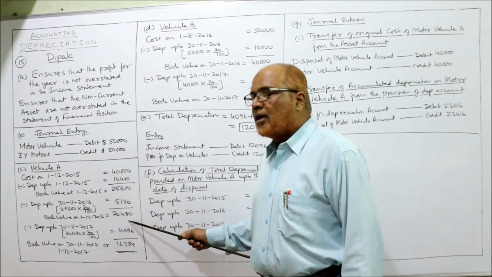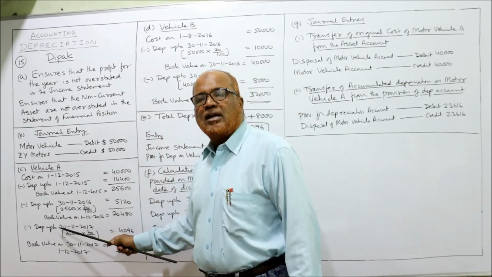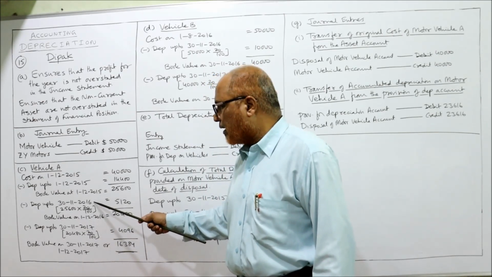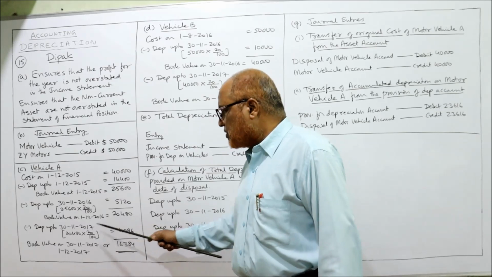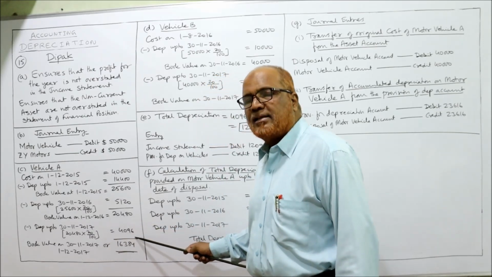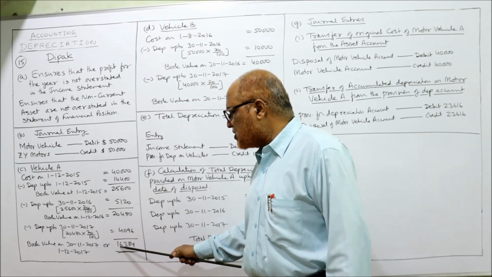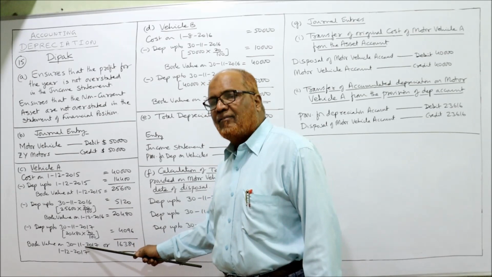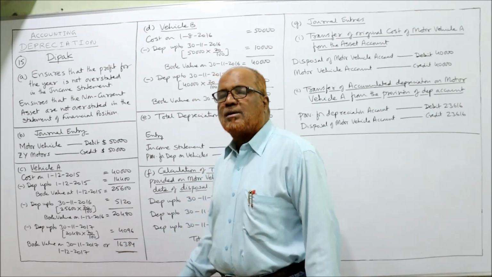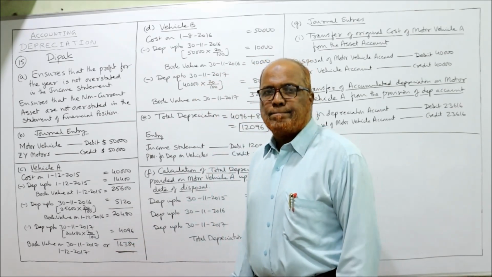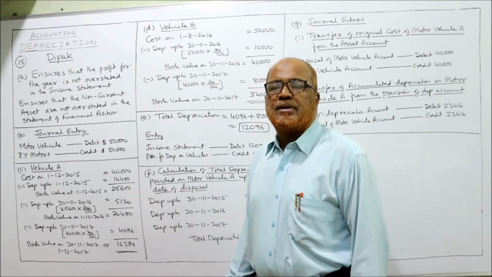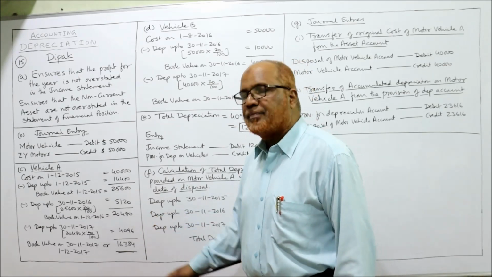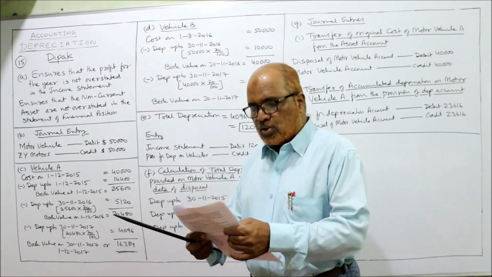This is the book value. Now calculate depreciation for the next year, 30th November 2017, sorry, 16 over, now 17. So 20,480 into 20 by 100, 4096 is the depreciation. Deduct depreciation, 16,384. This is the book value on 30th November 2017, or 1st December 2017 we can say. So this is the calculation of depreciation on motor vehicle A for 2 years, that is 16 and 17. That's it. So C bit completed.